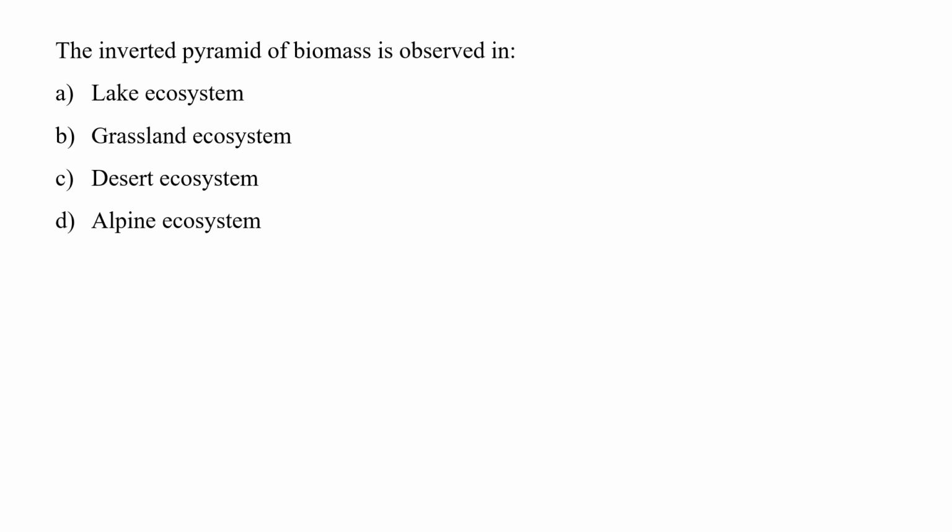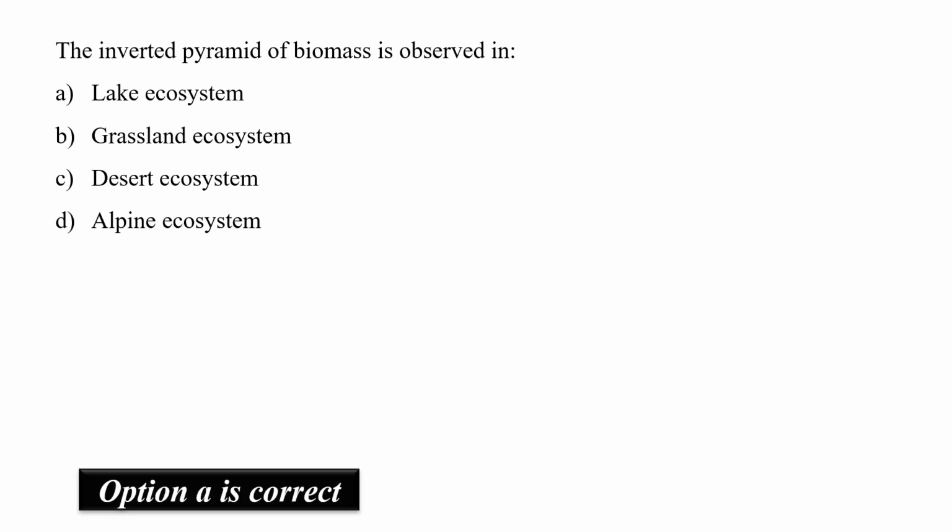Because in the aquatic ecosystem, the producers are small organisms with least biomass, and the biomass gradually increases towards the apex of the pyramid. So the pyramid of biomass in an aquatic ecosystem is inverted in shape. Of the four options given, the aquatic ecosystem example is A. So option number A, that is lake ecosystem, will be correct.